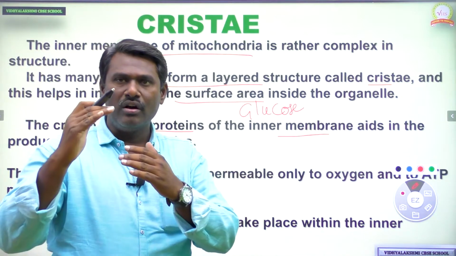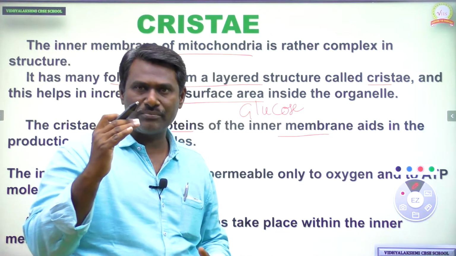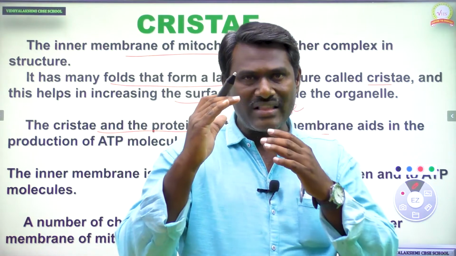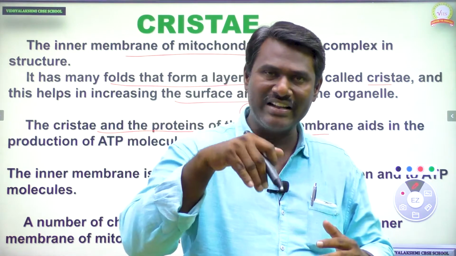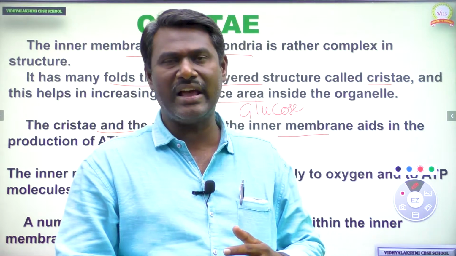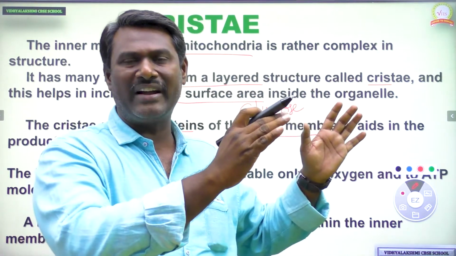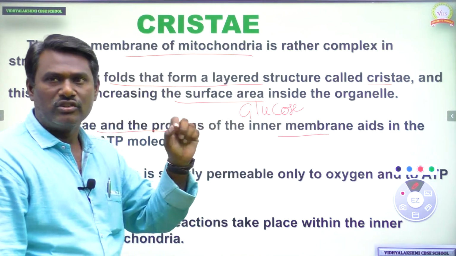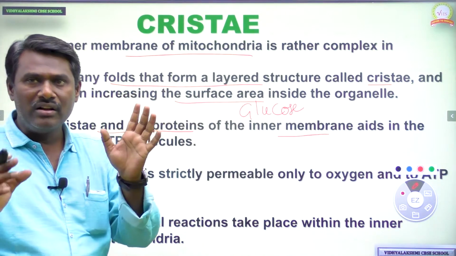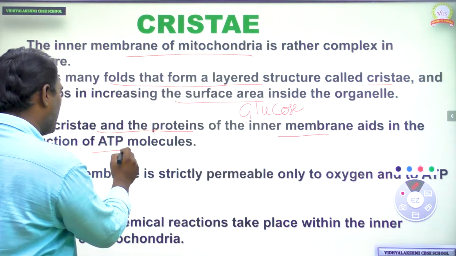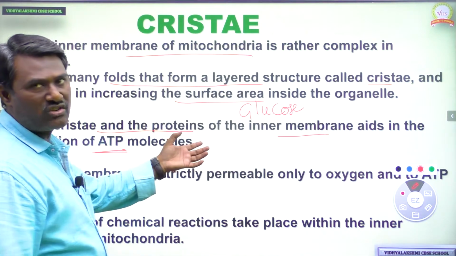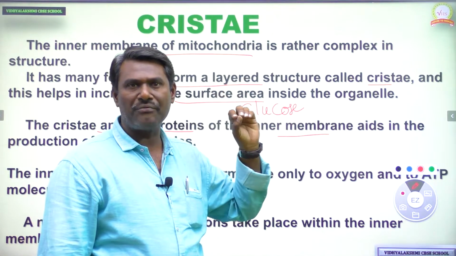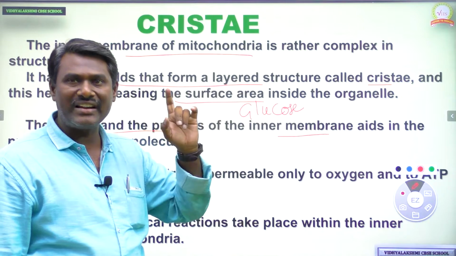As I told, increasing the surface absorption of glucose molecules is done by the cristae of the inner membrane. When more glucose enters the mitochondria through the cristae, this glucose actively participates in the process of respiration to produce energy. That energy is always released and stored in the form of ATP, adenosine triphosphate.